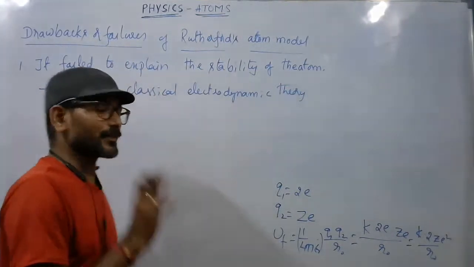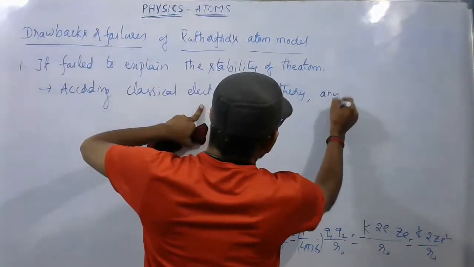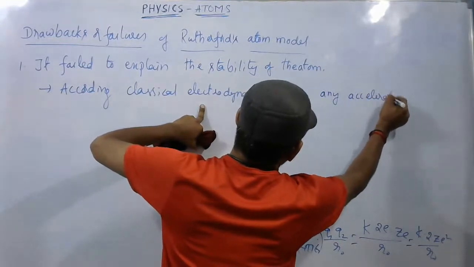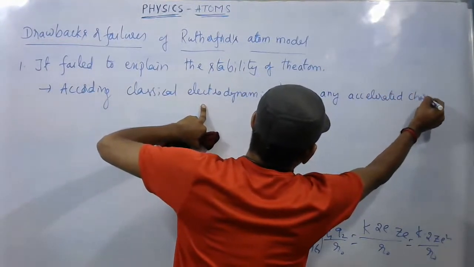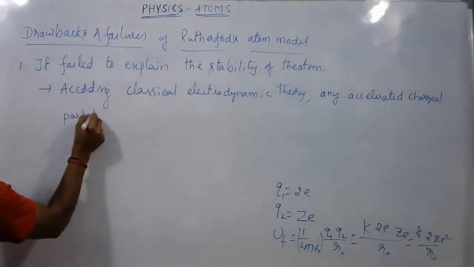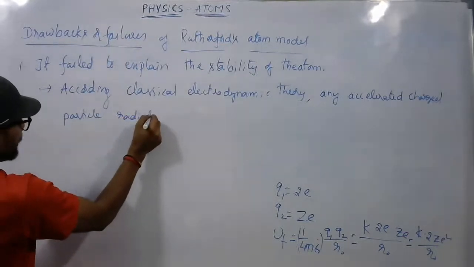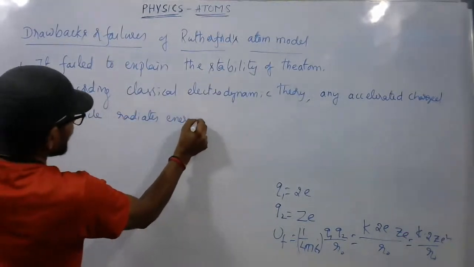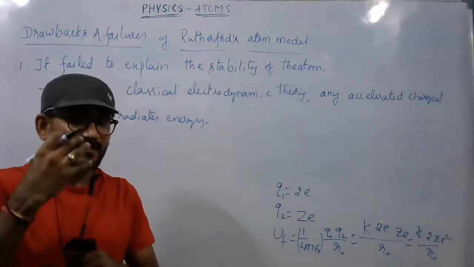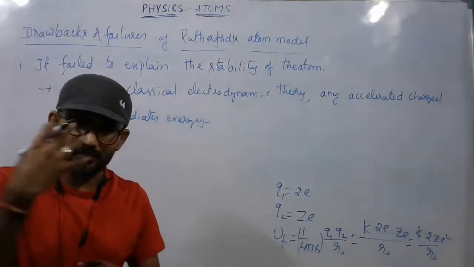Here, the electron is considered to be revolving around the nucleus.